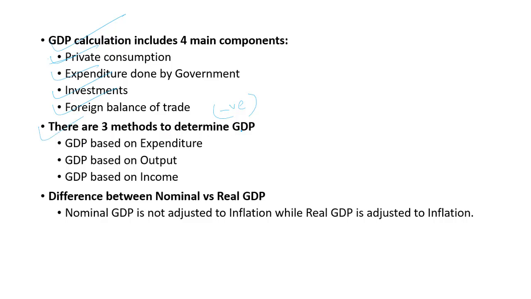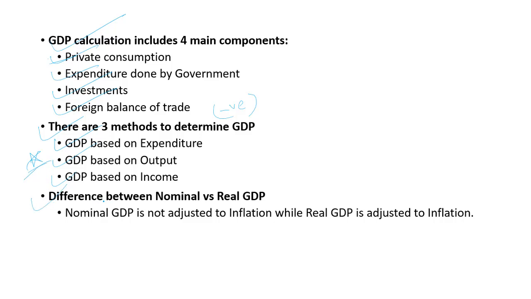There are 3 methods to determine GDP. You just need to remember this. GDP based on expenditure: whatever expenditure a country is incurring in a year, we can calculate GDP according to that. GDP based on output and GDP based on income. So you need to remember this. Just make your notes and remember.